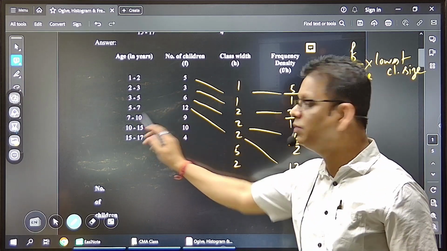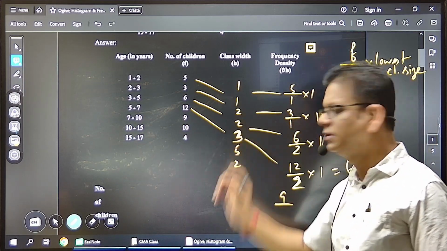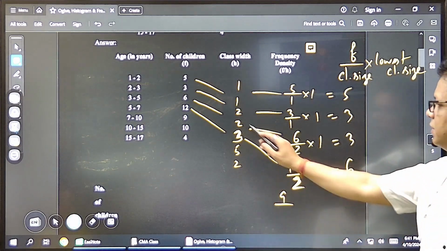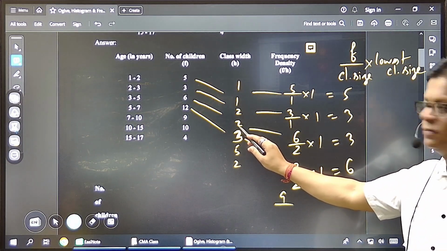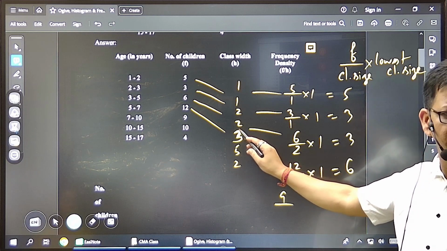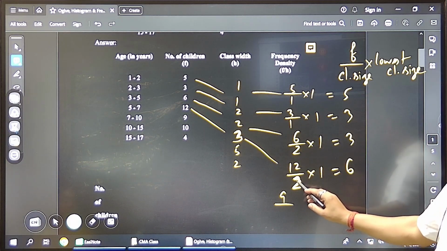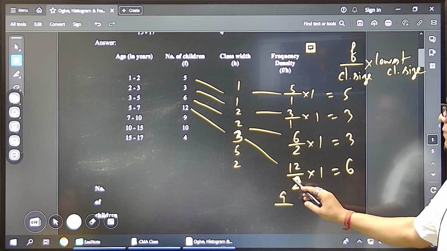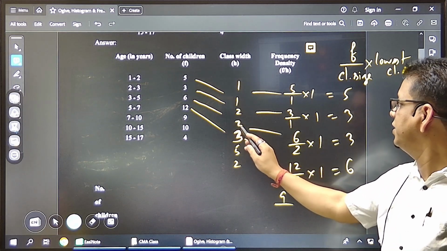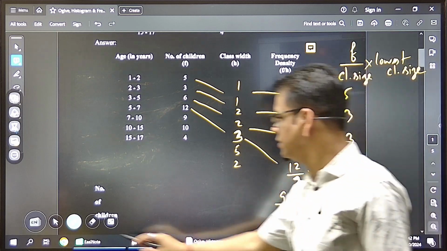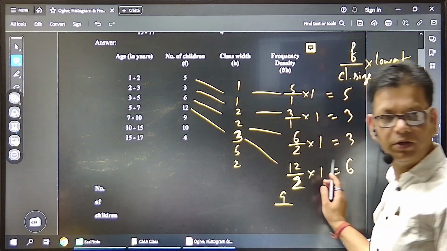This 2, this 2. It was 3. This number was? It was 3 only, sir. This error? This is 2 correct now? Now what should it be? 12 only, 12 by 3. Oh, I did not take this number, yes or no? Okay, fine. All right. Now it is correct, 12 by 3.